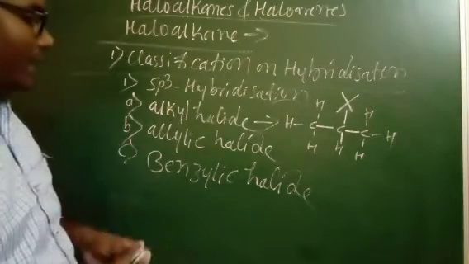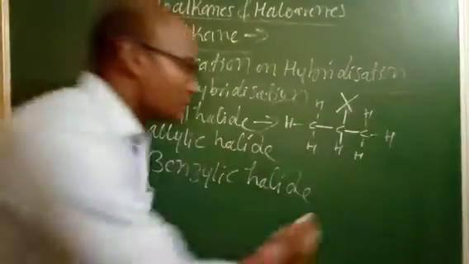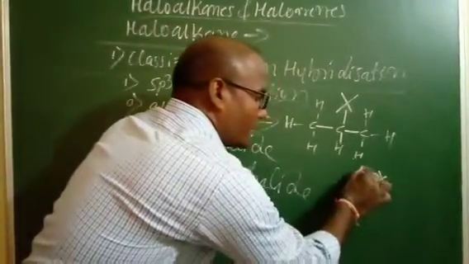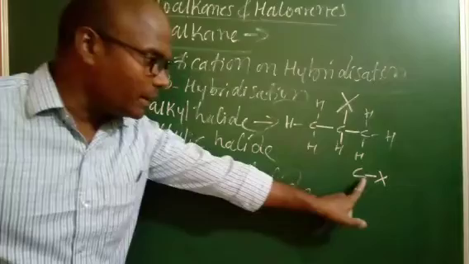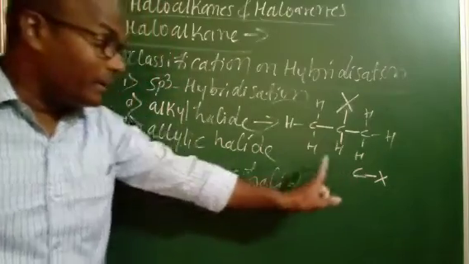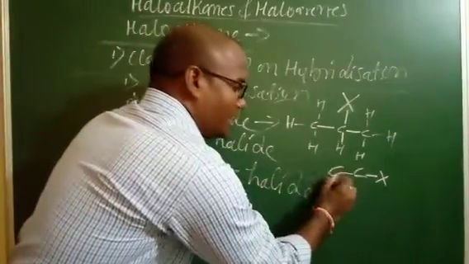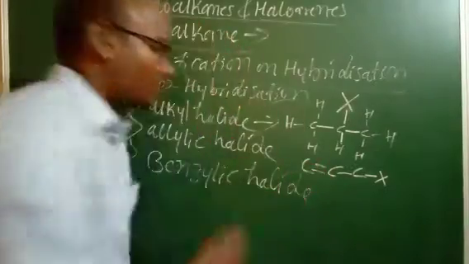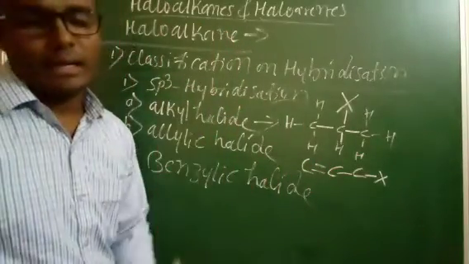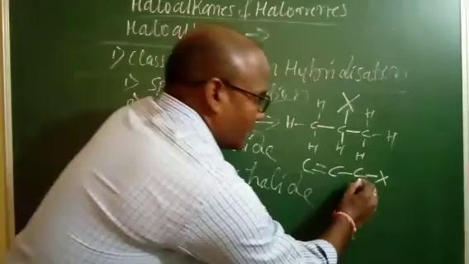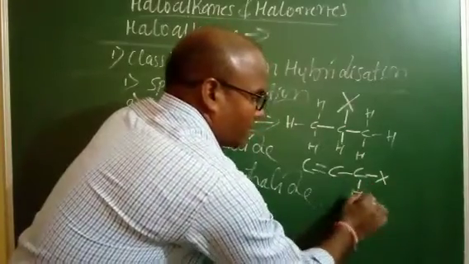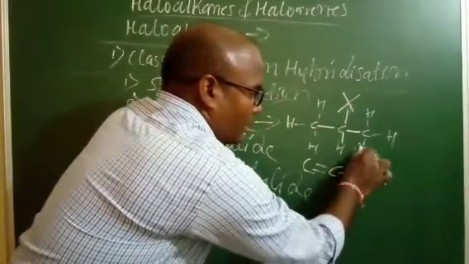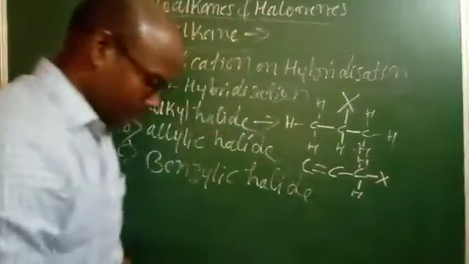So next is the allylic halide. An allylic halide means the halogen atom is attached to a carbon, and the next carbon contains a carbon-carbon double bond. That is called an allylic halide. Right. So what do we say here? The halogen atom is attached to a carbon which has four single bonds.